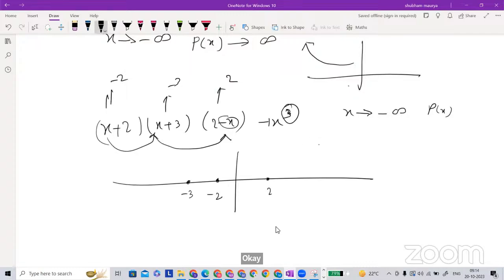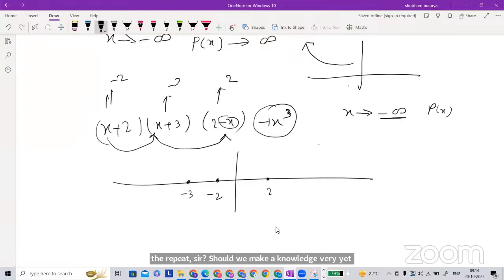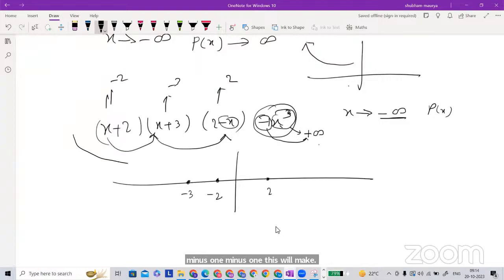Okay. So here is what is happening. This is the highest degree term. I am just thinking about x approaching from minus infinity. What it means is that this term, only this x, will go to minus infinity. But because of -1, this will make it positive. That means from positive it will come like this.